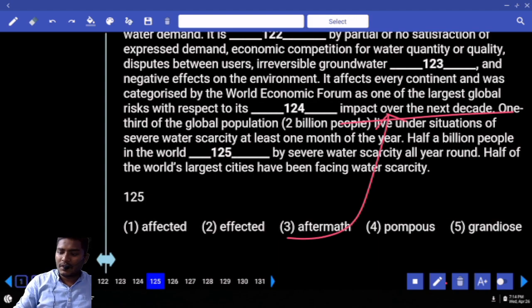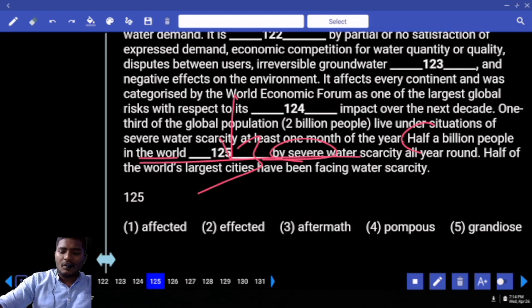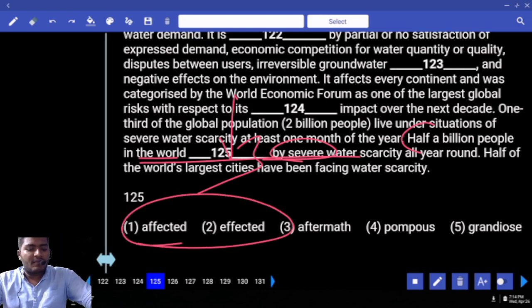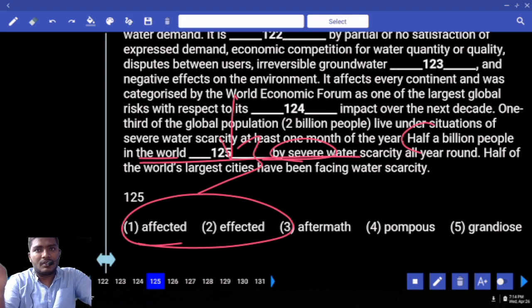Next one, move to 125. 500 million people in the world dash by severe water scarcity. Again, the noun is already there by combination. Again, we need V3. How many V3s do we have? 2 V3s. Tell me your answer. Affected, effected. Tell me your answer. Are we speaking about a positive case or negative case? Negative case. So, negative case.